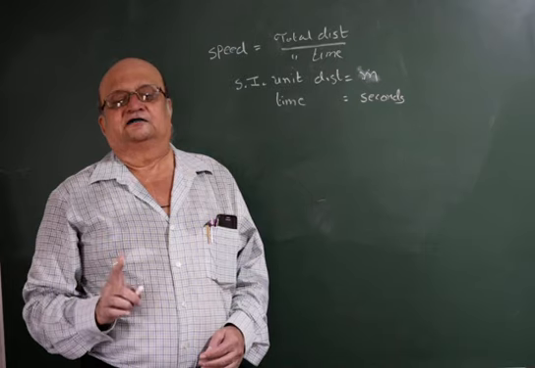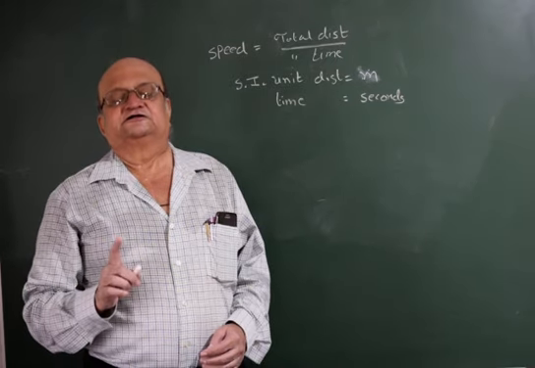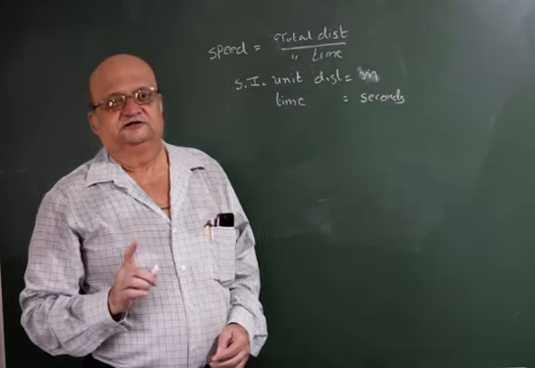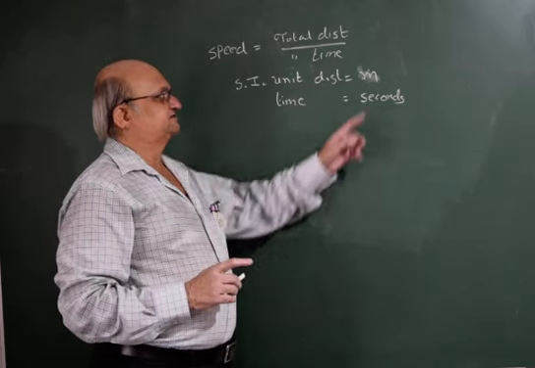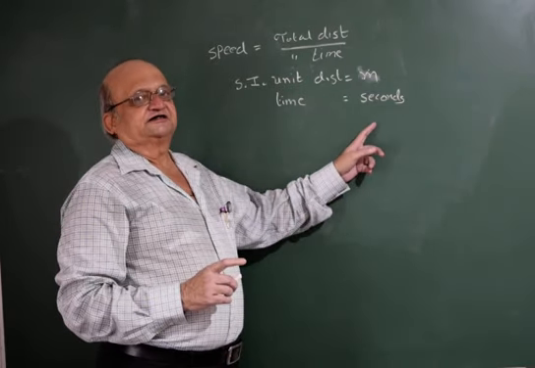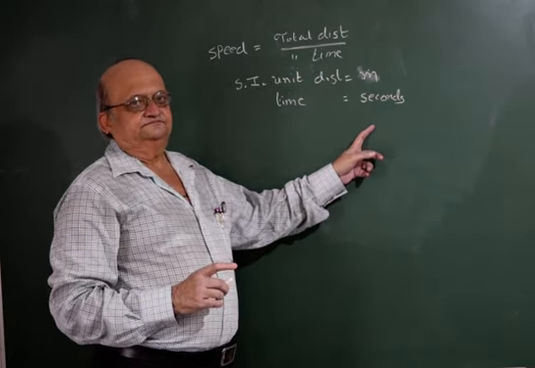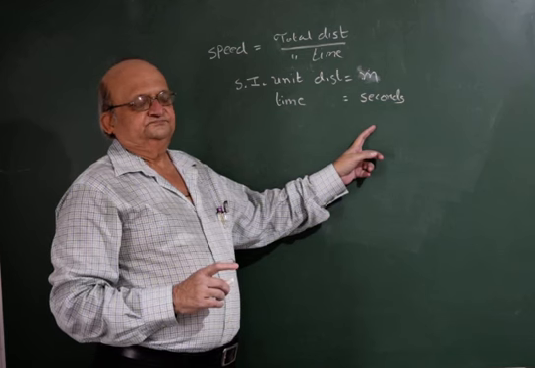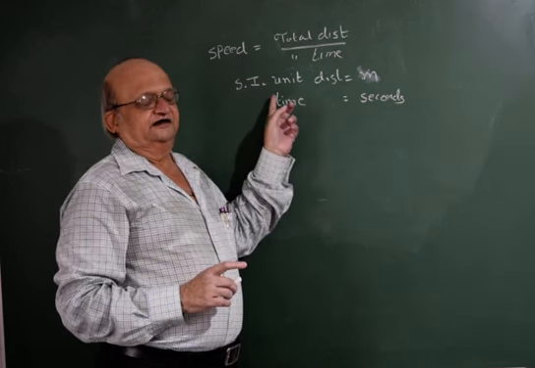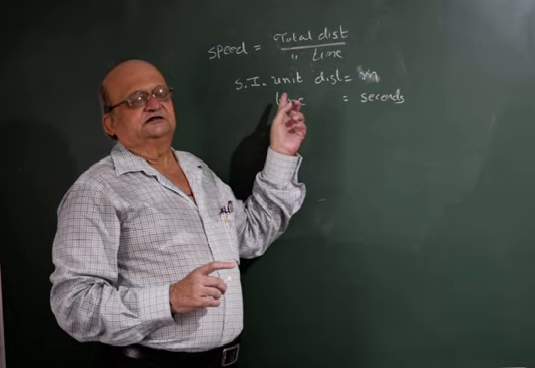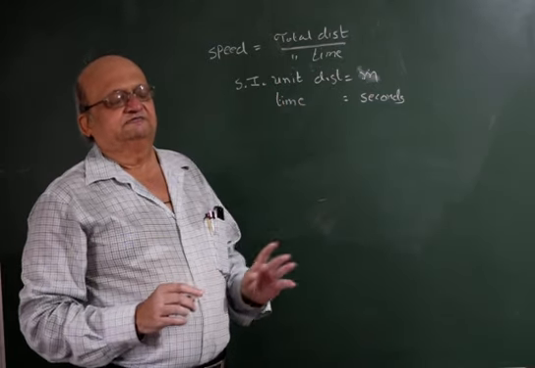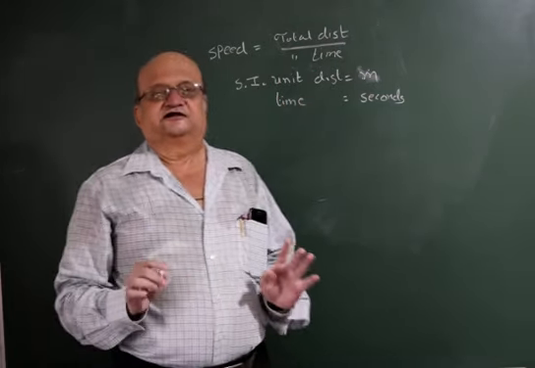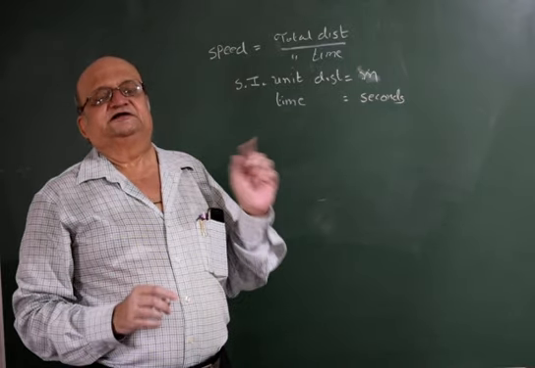Kilometer and hour are not to be considered for calculation. For calculation, we must take meter and second. Speed, like I said, is a scalar quantity. We do not consider any direction while measuring speed.